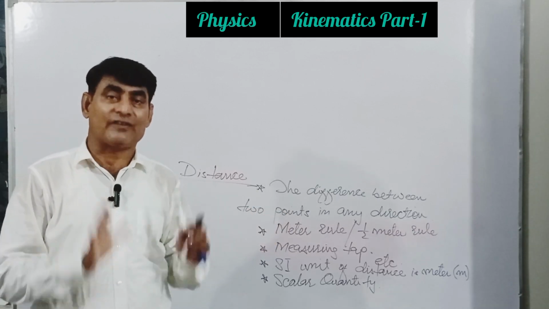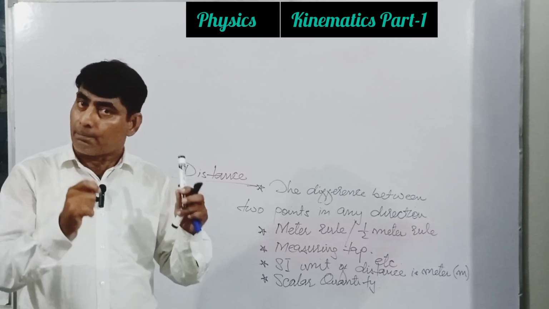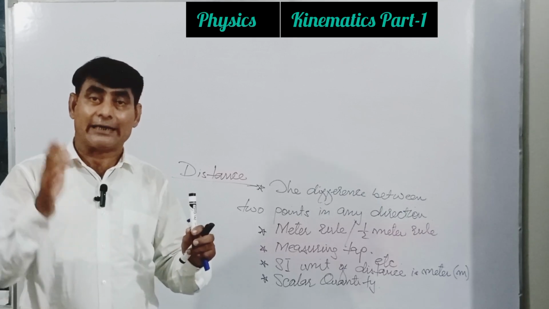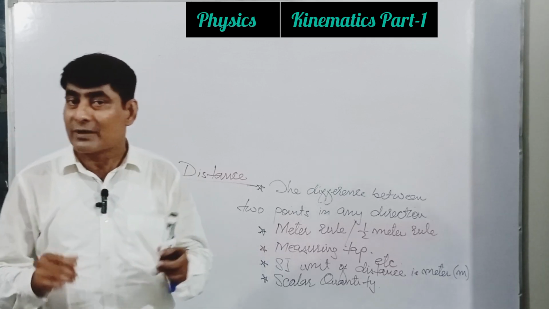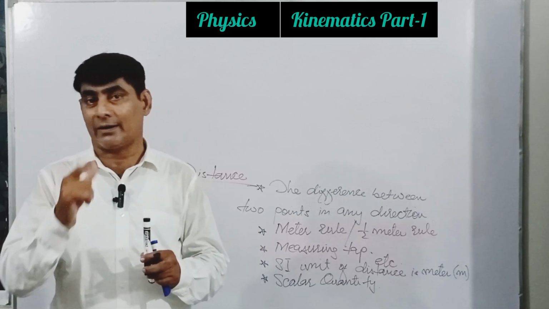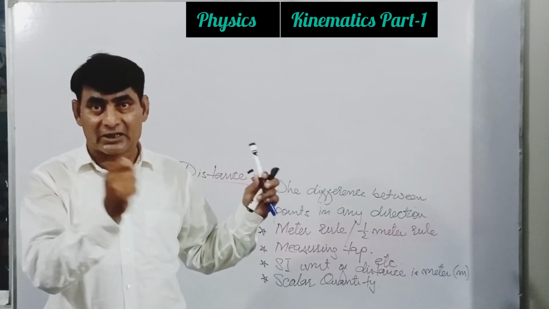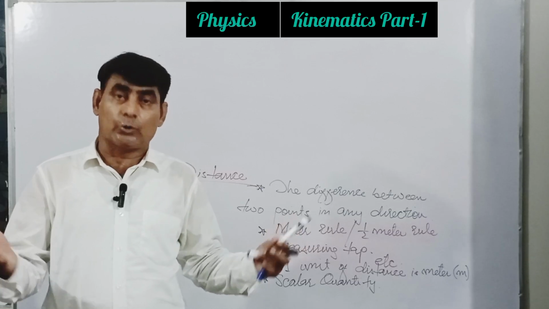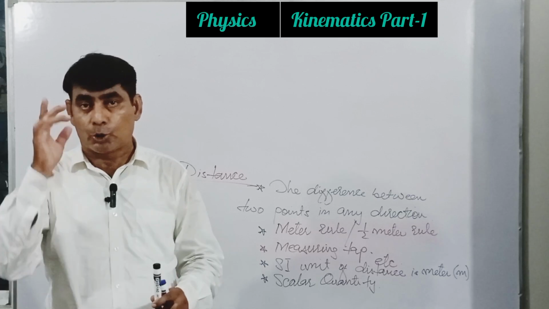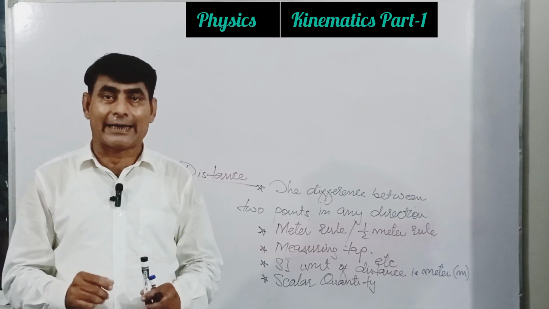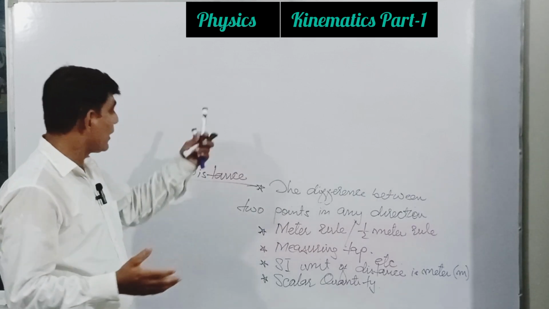But listen, in physics, if we talk about the rate, it means we are talking in comparison of time, with respect to time. The work is done. How much time required? Power, right? The transformation of energy. How much time required to complete this process? Power. So when we discuss changing position, how much time is required to change the position? This is rate of changing position, and this rate of changing position is called speed.